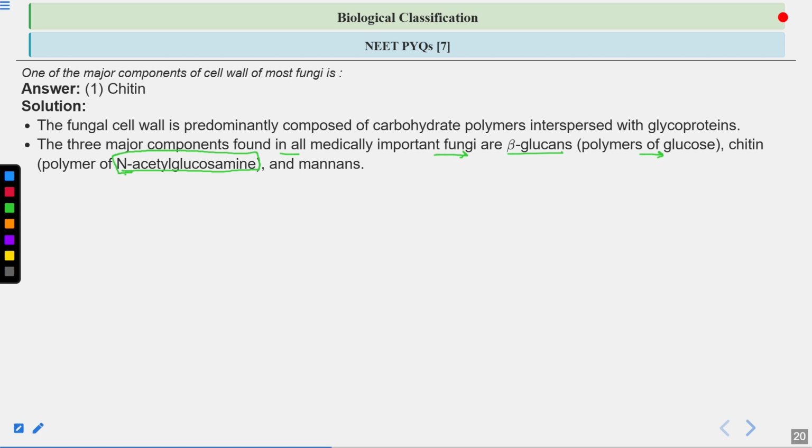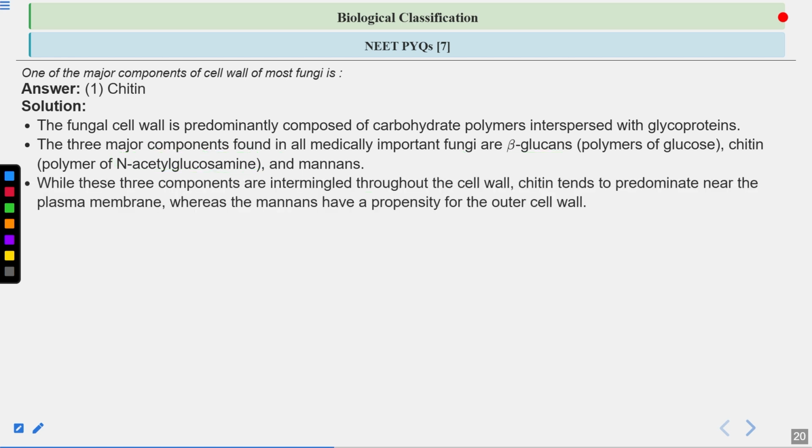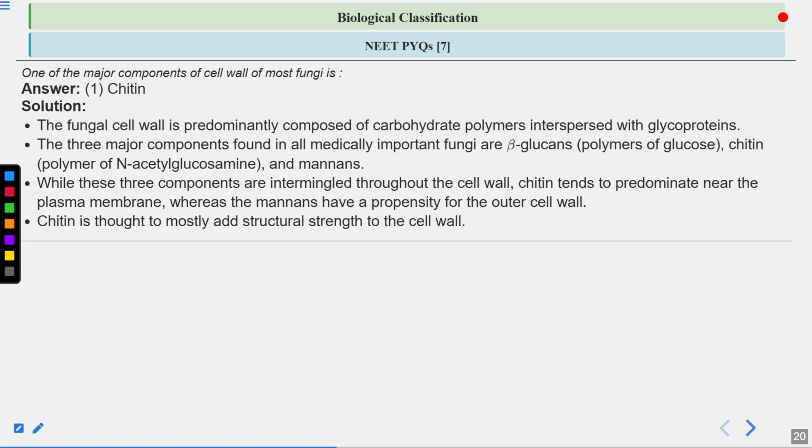So usually the cell wall of fungi consists of 3 components: beta glucans, then chitin, which is a polymer of N-acetyl glucosamine, and mannans. But majority, chitin is the major component. While these 3 components are intermingled throughout the cell wall, chitin tends to predominate. Chitin is thought to mostly add structural strength to the cell wall. So what is the role of the chitin? It provides structural strength to the cell wall.